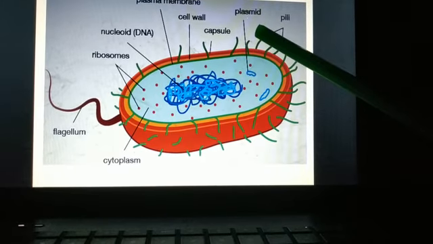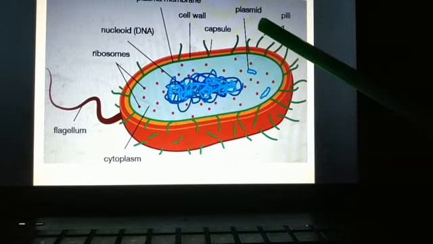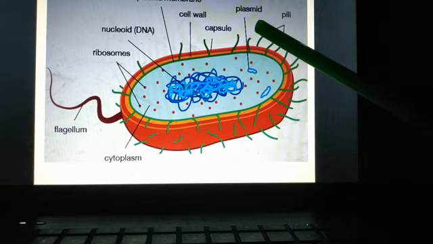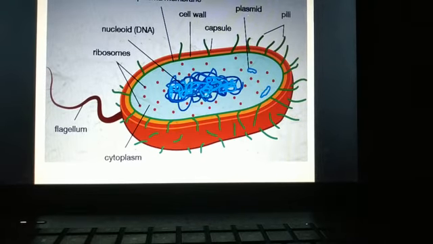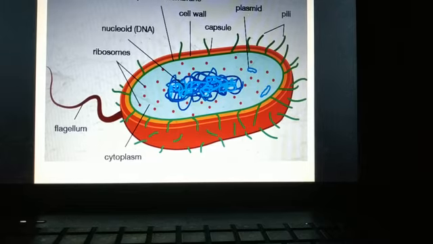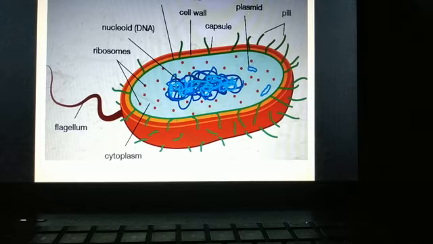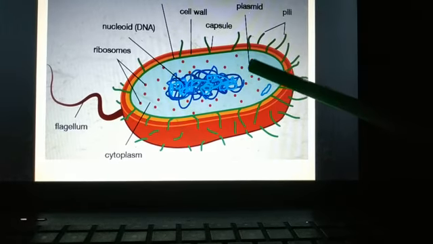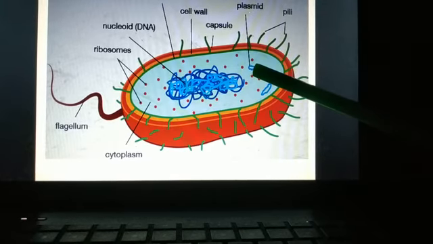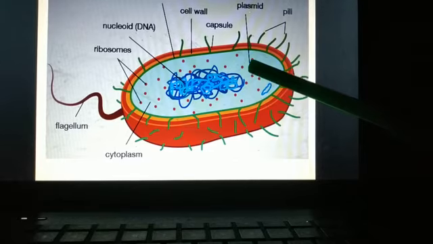They are known as extra chromosomal DNA or extra genomic DNA, and these are small circular double-stranded DNA molecules. This is not included under the genomic DNA, students.